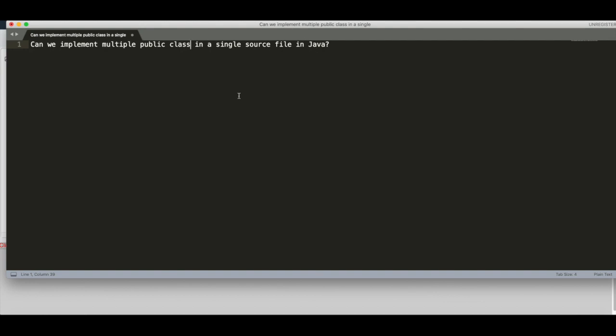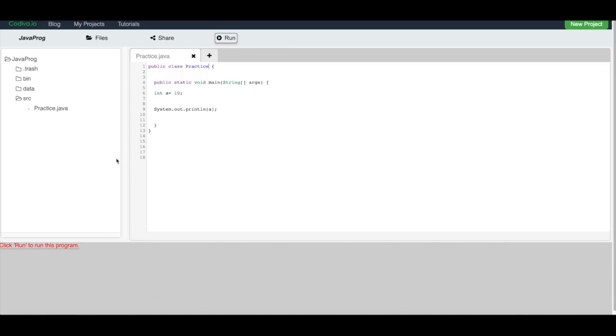Okay, let's move ahead and jump directly to one of the Java compilers. Currently I'm using codeva.io. This is simple and easy to learn, you can just go ahead and do your programs and run from here, right? So currently I have one file called practice.java. This is one of the source files, right? And inside this file I have one simple program.